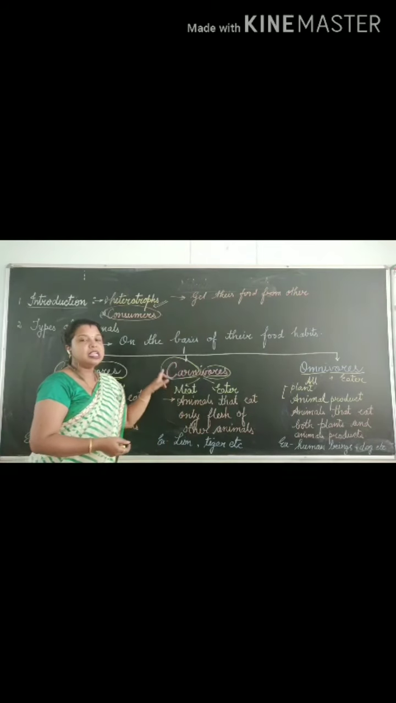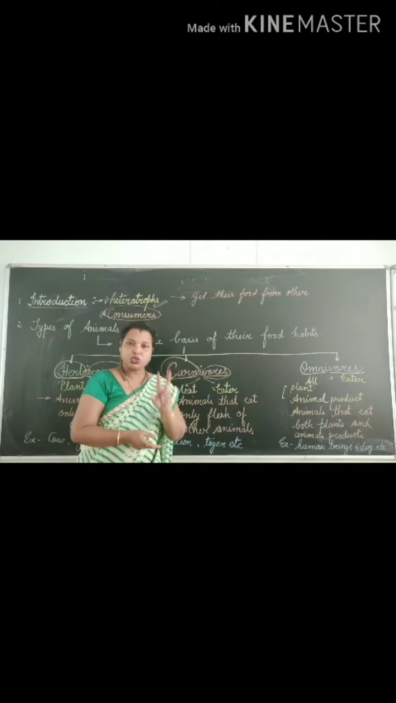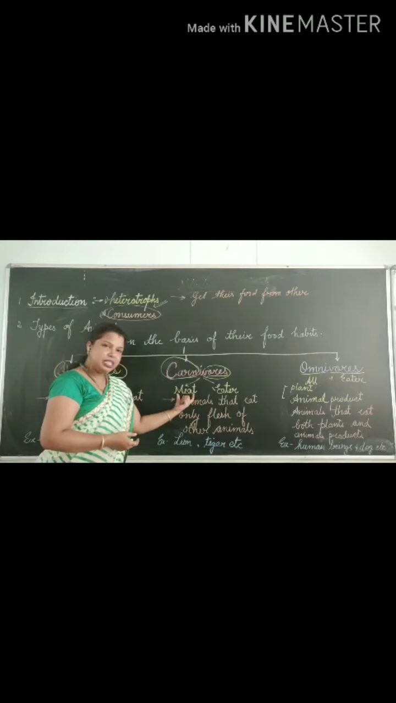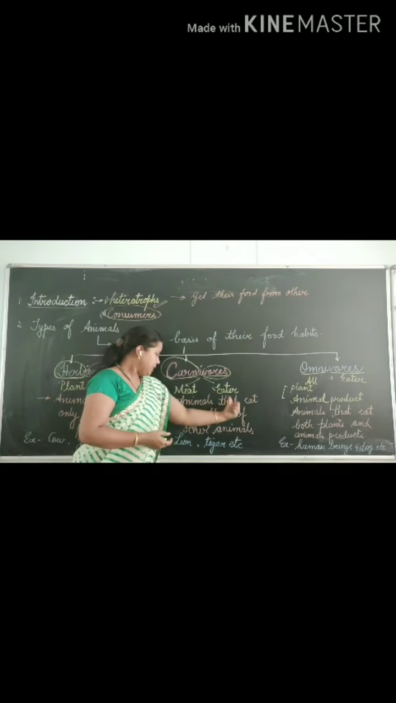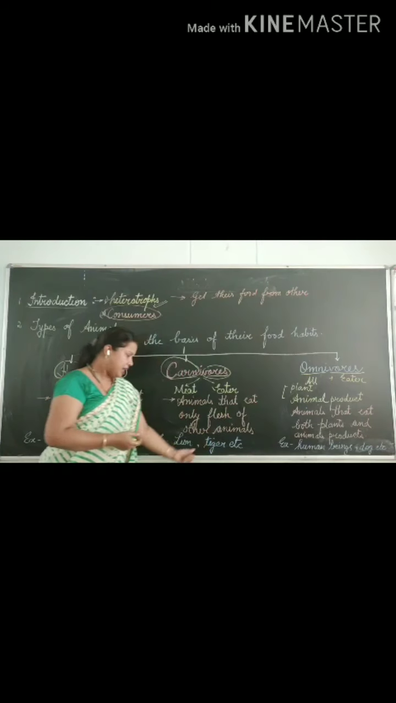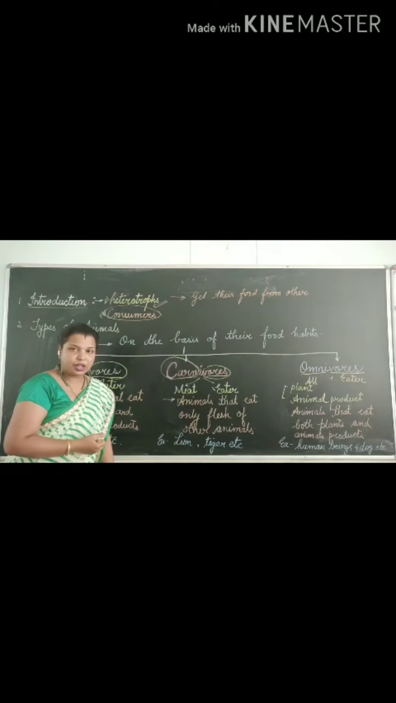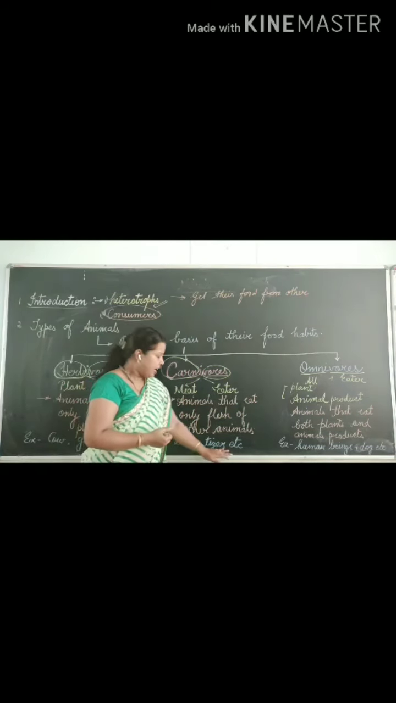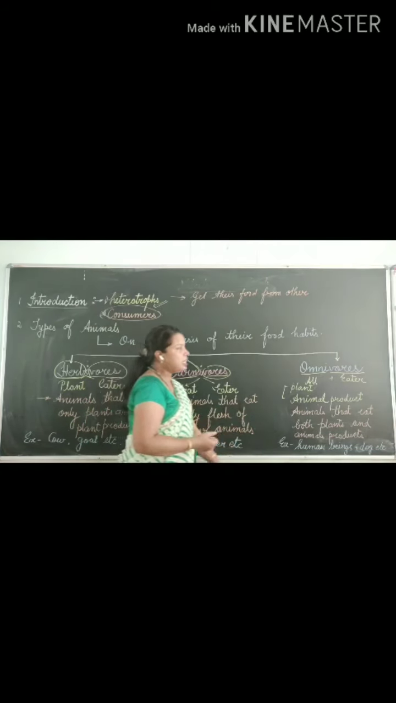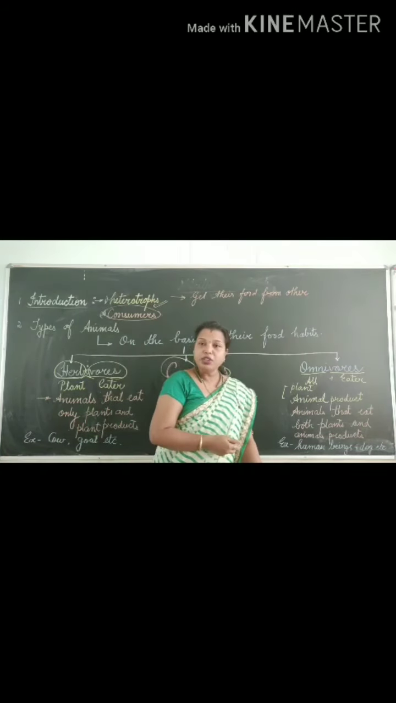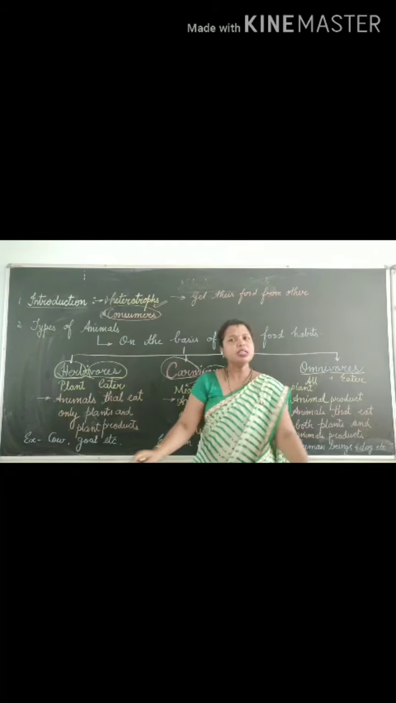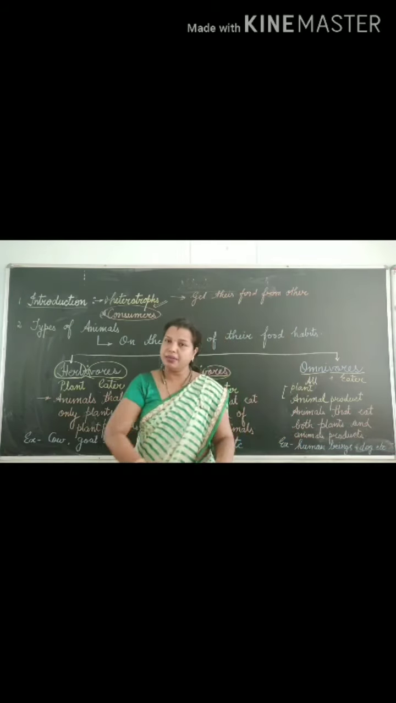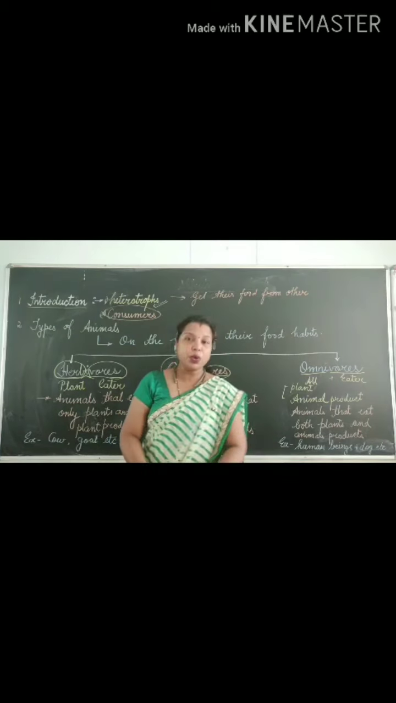Again I am repeating, carnivores. Carnivore consists of two words. One word is meat, the other one is eater. Animals that eat only flesh of other animals are known as carnivores. Examples are lion and tiger. The third is omnivore. Omnivores means they eat both, all. Whatever is present in the environment, it may be animal, it may be plant, they eat both things.